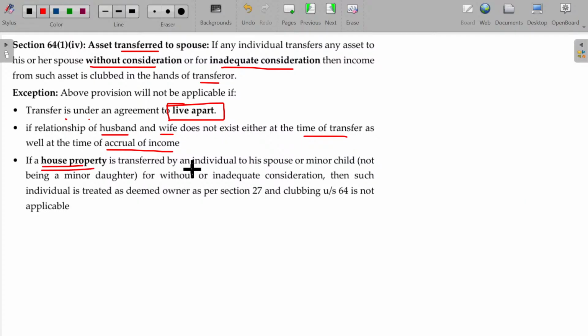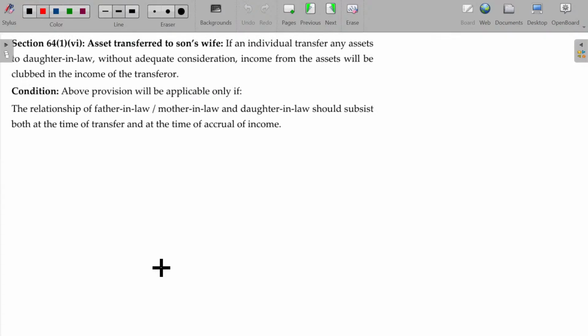Similarly, if a house property is transferred by an individual to his spouse or minor child, not being a minor daughter, minor daughter will not fall into this case. Okay, minor son, minor daughter will not be falling under the not being minor daughter. For without or inadequate consideration, then such individual is treated as deemed owner as per section 27. Clubbing under section 64 is not applicable, where section 27 is applicable. Provisions are same, but section 27 will be applicable rather than 64. So 4 is over, 5 and then 6, the same, asset transfer to son's wife.